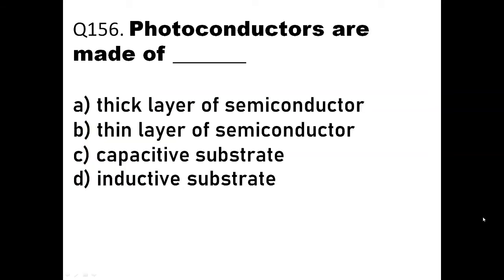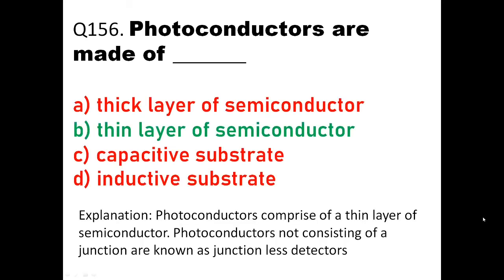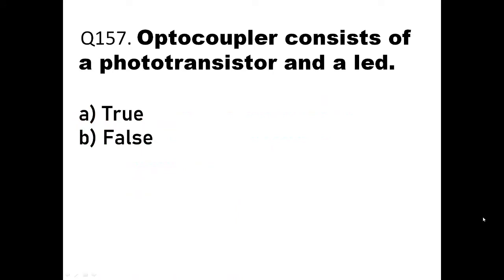Photoconductors are made up of, okay, the options are thick layer of semiconductor, thin layer of semiconductor, capacitive substrate, and inductive substrate. Obviously it should be a layer of semiconductor, and it should be a thin layer of semiconductor. So photoconductors are made of a thin layer of semiconductor. They don't consist of junctions. They are junctionless detectors, but they are a thin layer of semiconductors. Then we'll go to the next question, question number 157.